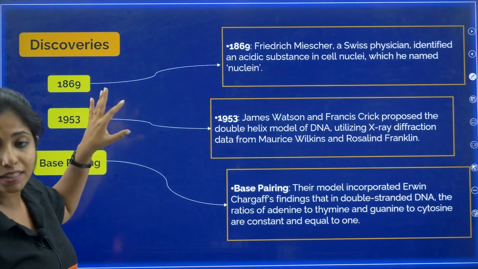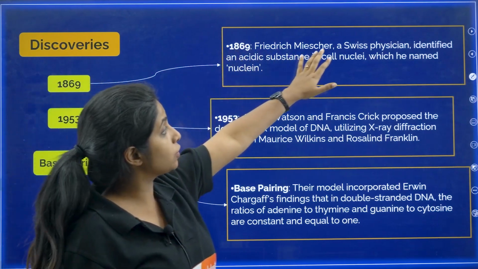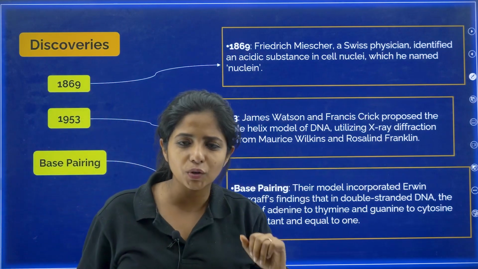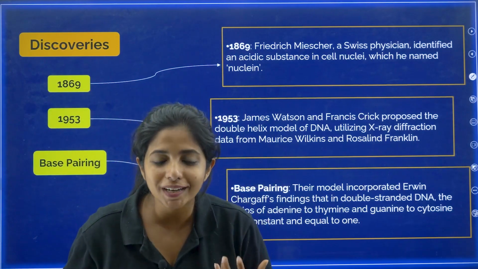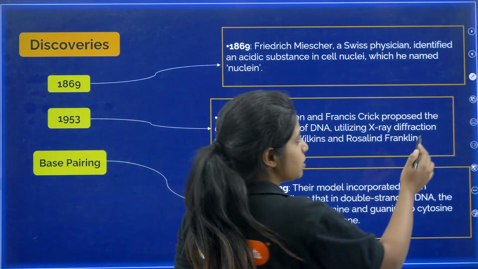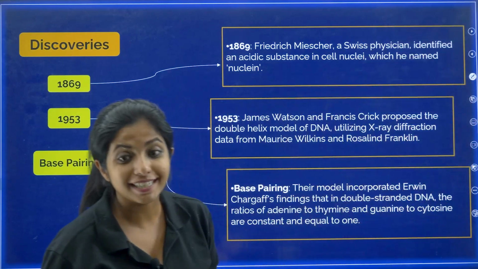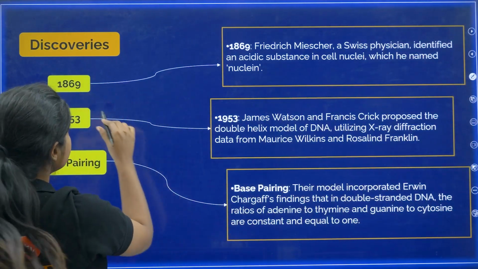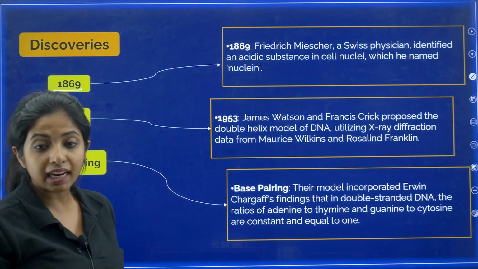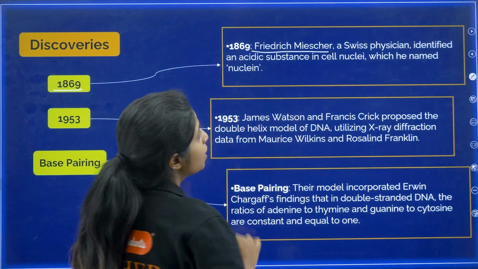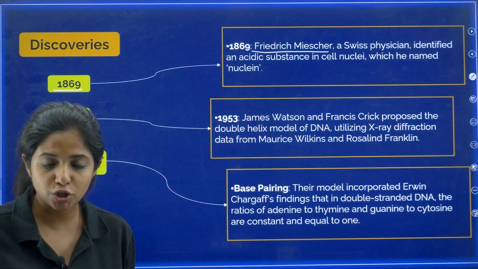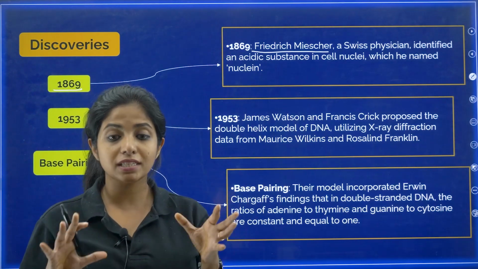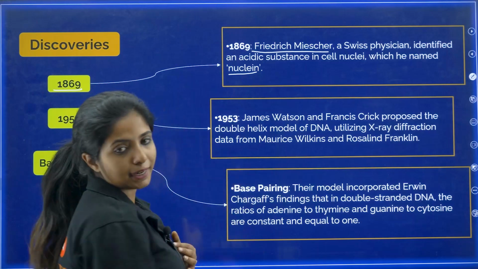Now, discoveries that you should be knowing. In 1869, my dear children, Friedrich Miescher was the first person who found some acidic substance in the cell nuclei, and he called it nuclein. What was this acidic substance? It was actually DNA. DNA is acidic in nature, it's negatively charged. What year? 1869. What is the name of the person? Friedrich Miescher, a Swiss physician, a very respected person. He found an acidic substance in the cell nuclei and called it nuclein.